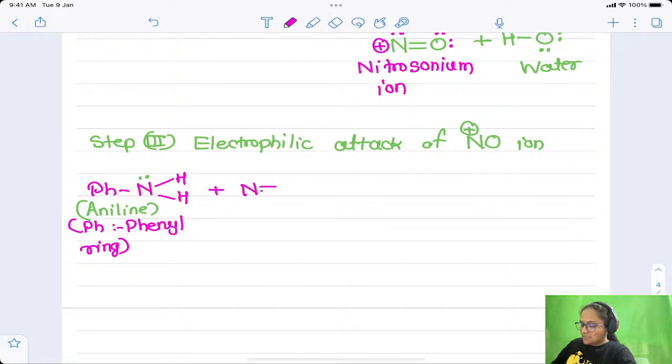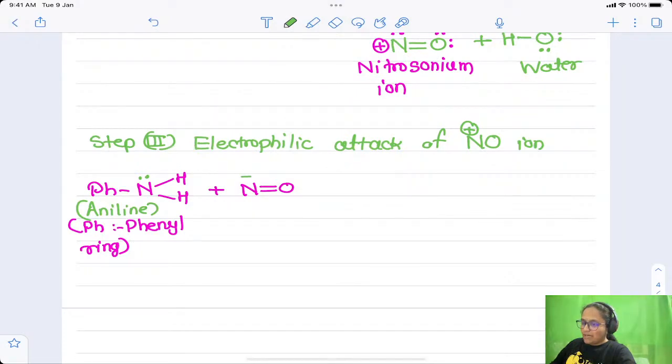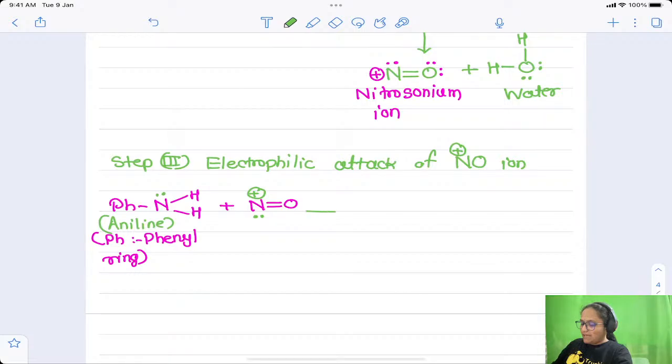Nitrosonium ion has this structure. Now I will not show the lone pairs of electrons on oxygen again and again, because they are not taking part in the reaction. That does not mean oxygen does not have lone pairs. They are present, but I am not showing them. I hope you can understand. Nitrogen I will show because it is taking part in the reaction. So this is the attack of the electrophile.